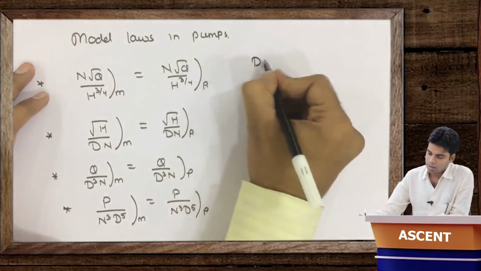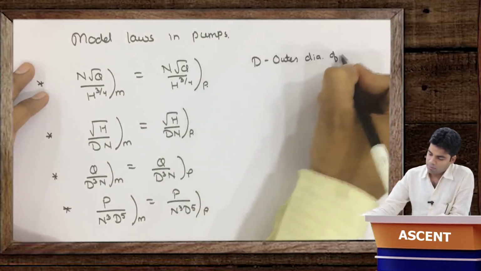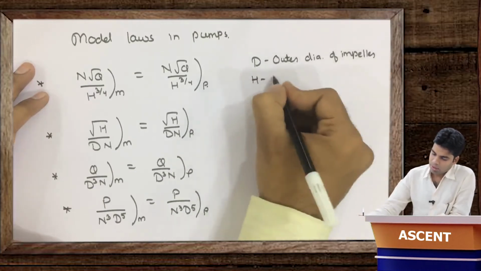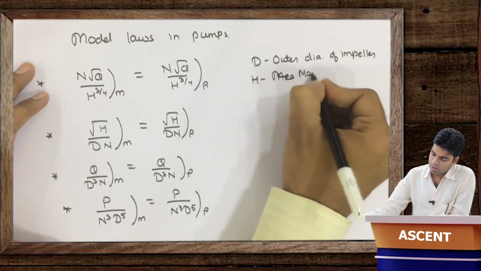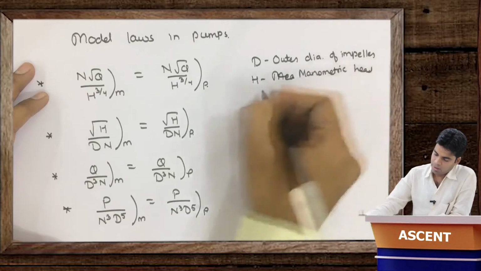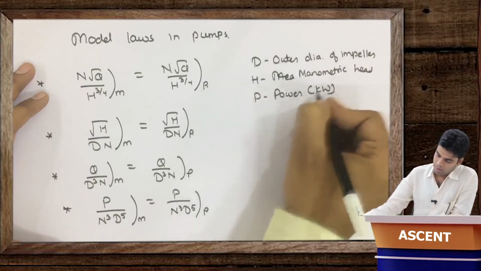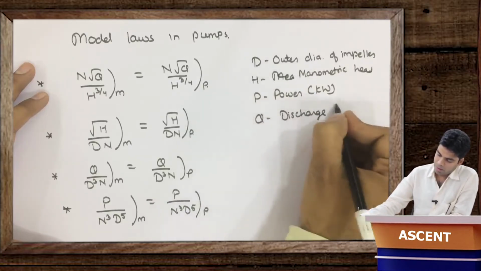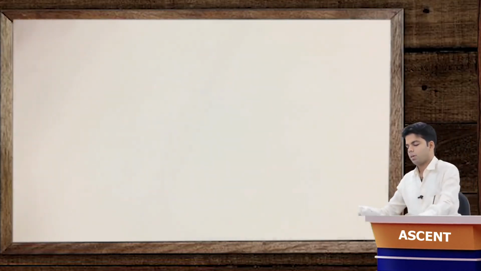Here D is the outer diameter of the impeller, H is manometric head, P is total power in kilowatt, and Q is total discharge in meter cube per second. Getting this now? Okay.